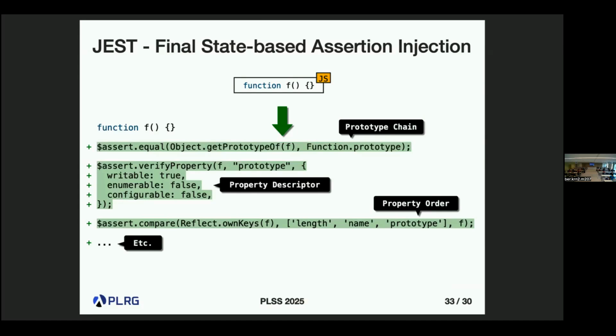How do you do that? So actually, I just showed the simple assertions, but for example, this is always supported in our assertion injection. From only this single, really simple function definition, our assertion injection automatically generates the assertions for the prototype chain or property descriptors, writable, enumerable, and so on, and also the order between the properties. In JavaScript, the property order is deterministically defined based on their creation time. So we support all these assertions to support the various kinds of properties.